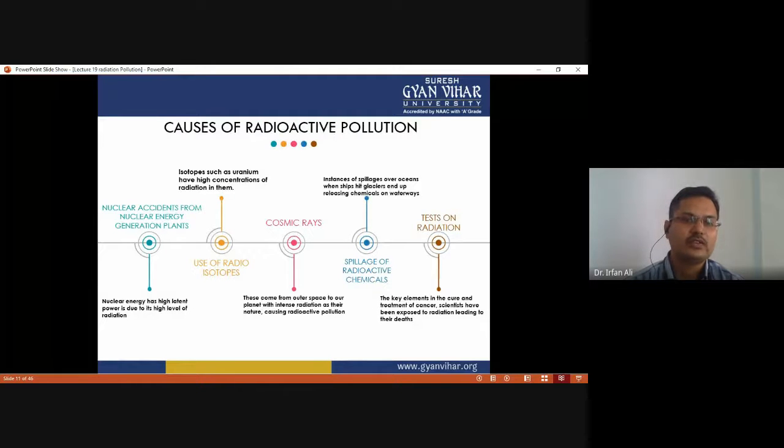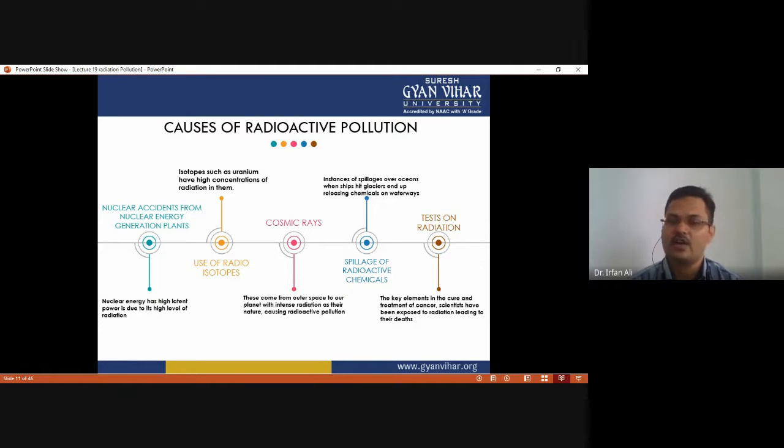The nuclear accident from a nuclear energy generation plant is a cause of radioactive pollution, and nuclear energy has high latent power due to its high level of radiation. The use of radioisotopes is another cause of radioactive pollution. Isotopes such as uranium have a high concentration of radiation in them, and even cosmic rays cause radioactive pollution. These cosmic rays come from outer space to our planet, and their nature is intense radiation, causing radioactive pollution.